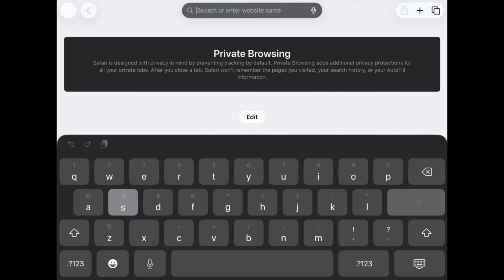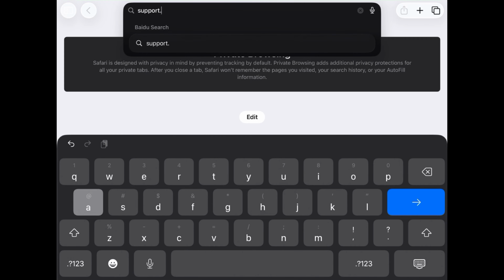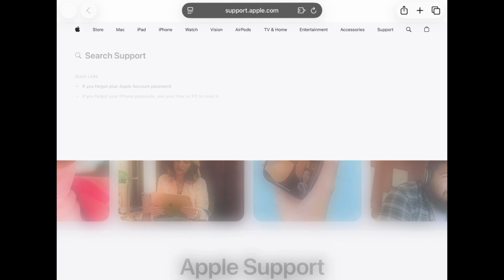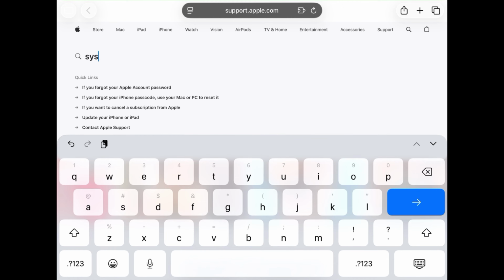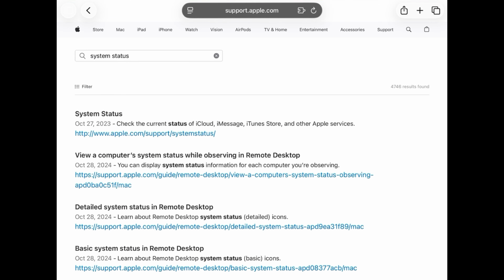Open Safari, visit Apple Support. Search for System Status page. Check whether services such as iOS device activation or software update is displayed as green available on the page.